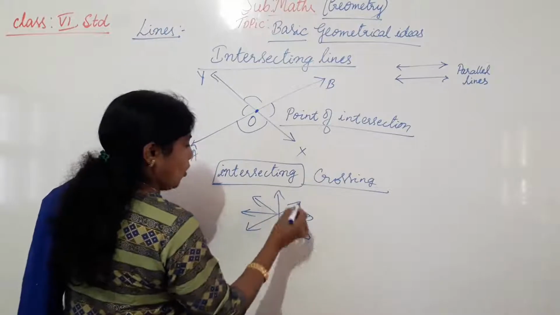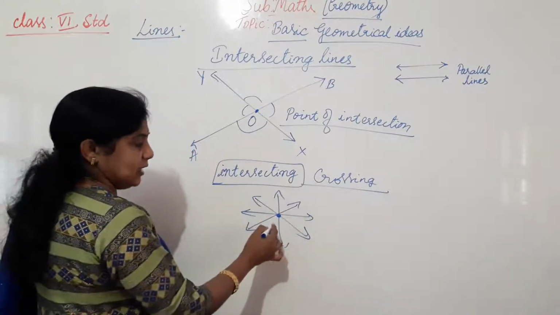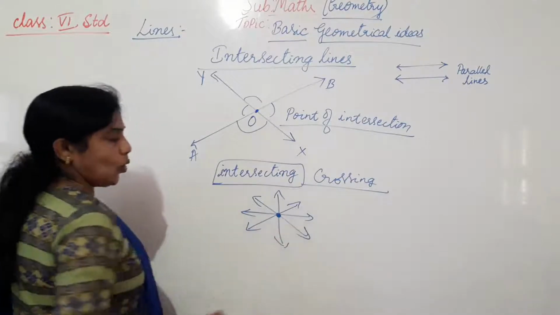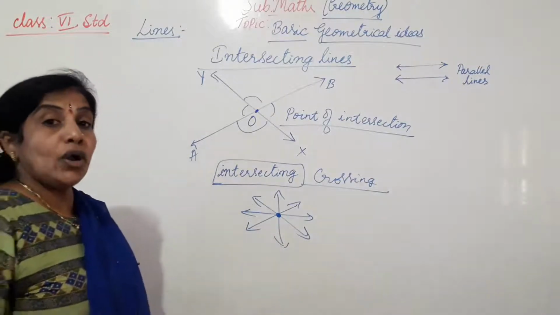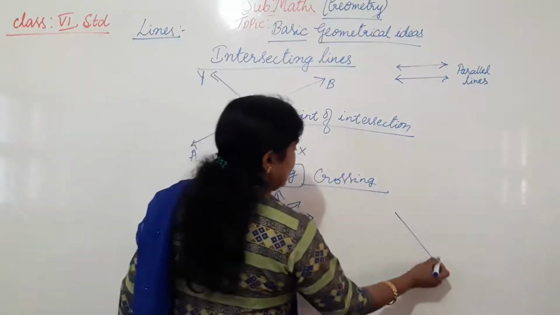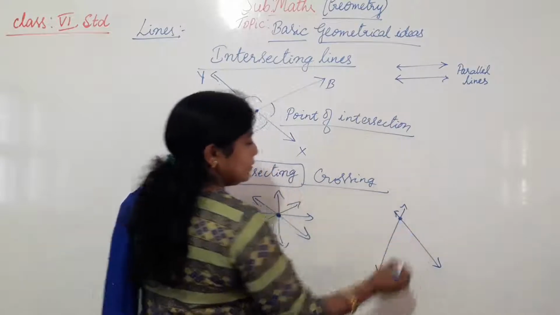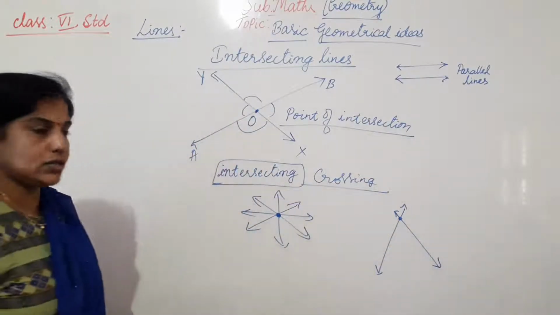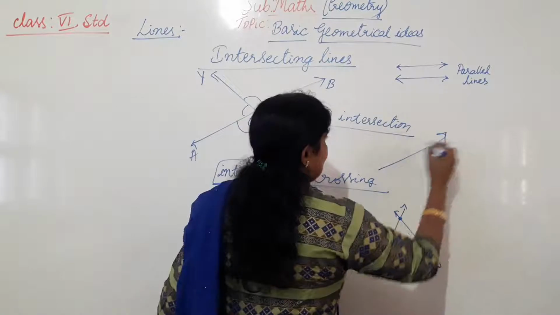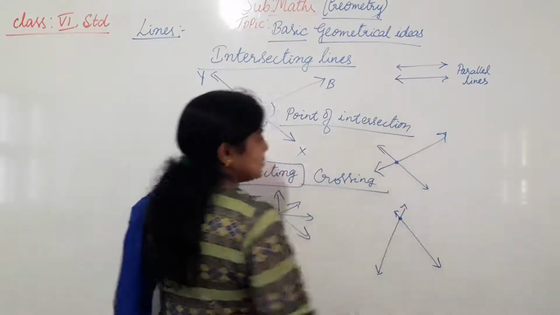So like this also, all these are intersecting lines because they are all crisscrossing each other and they are all meeting at a common point. That point is called the point of intersection. So there is no compulsion that it should cross like this only. They can cross like this also. They can cross like this also.